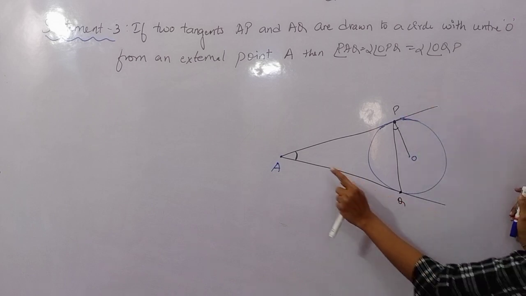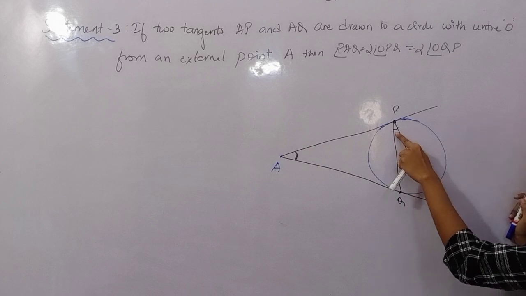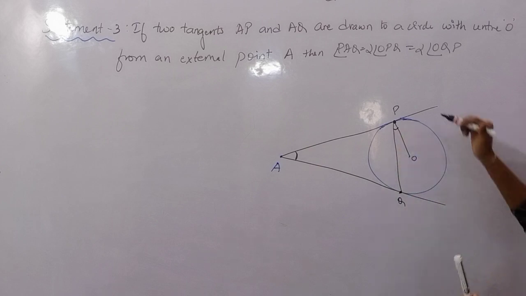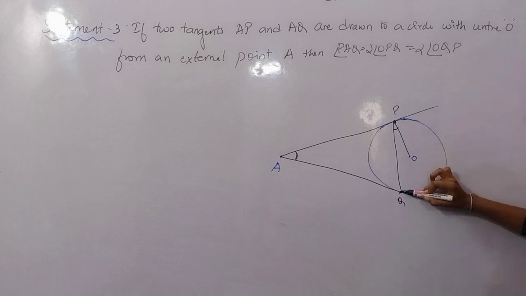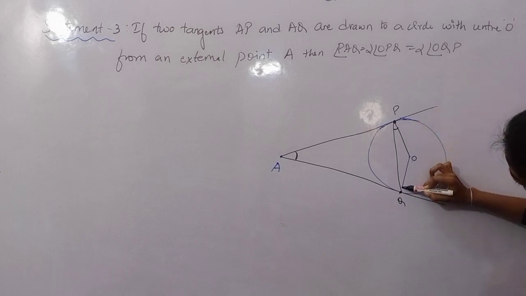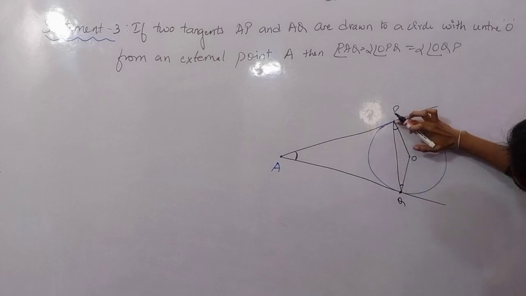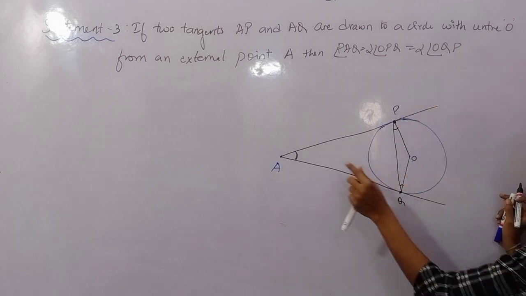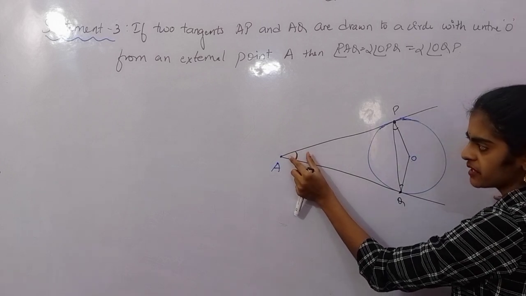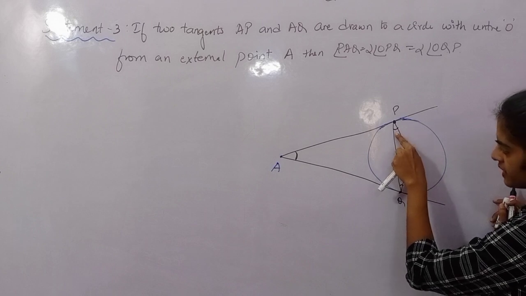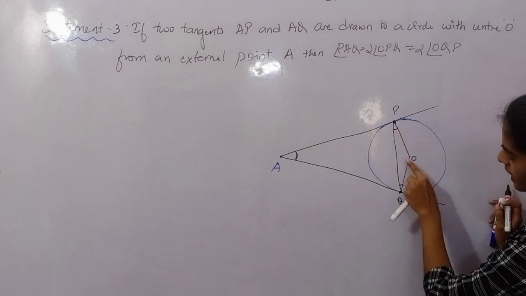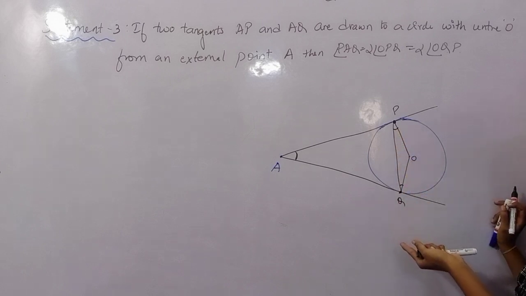I have to prove that this angle is 2 times this small angle, and that is also equal to 2 times angle OQP. OQP is this angle. So we have to prove that this bigger angle between the two tangents is equal to 2 times this angle or 2 times this angle.